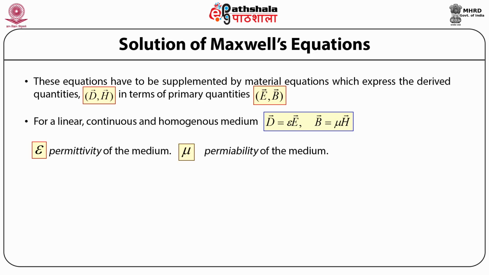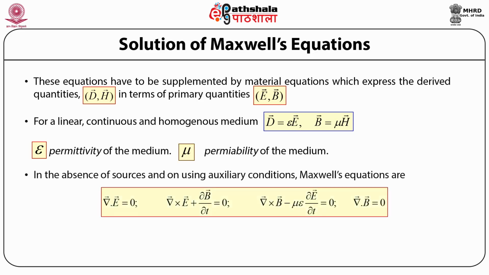Now, if we consider a situation where there are no sources, then using the auxiliary conditions, the Maxwell's equations can be written for such a material medium as del dot E, that is the divergence of the electric field, equal to 0. This is because we are assuming there are no sources in the material medium, so the charge density goes to 0. Similarly, the second Maxwell equation becomes the curl of the electric field vector plus the partial time derivative of the magnetic field induction vector B equal to 0.